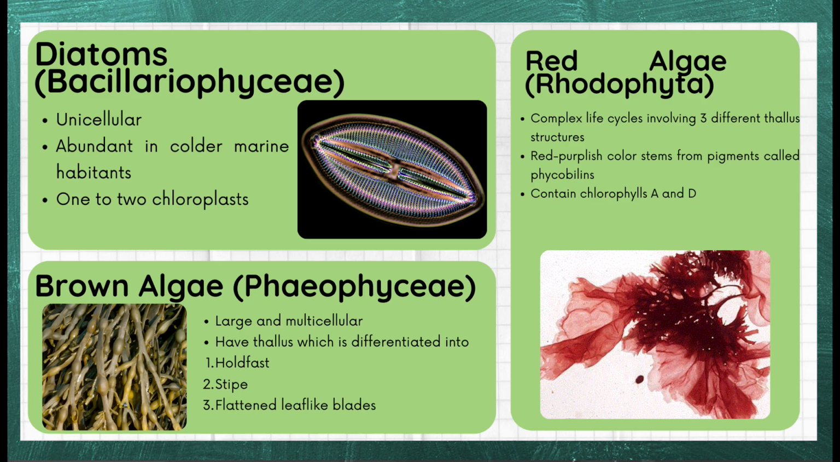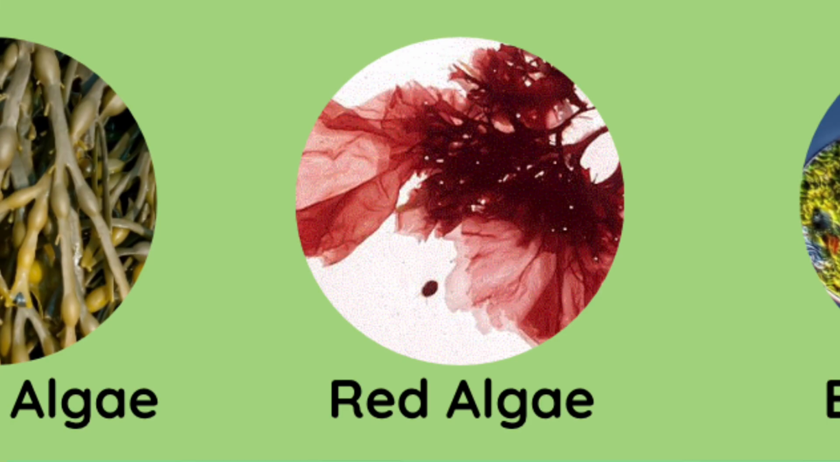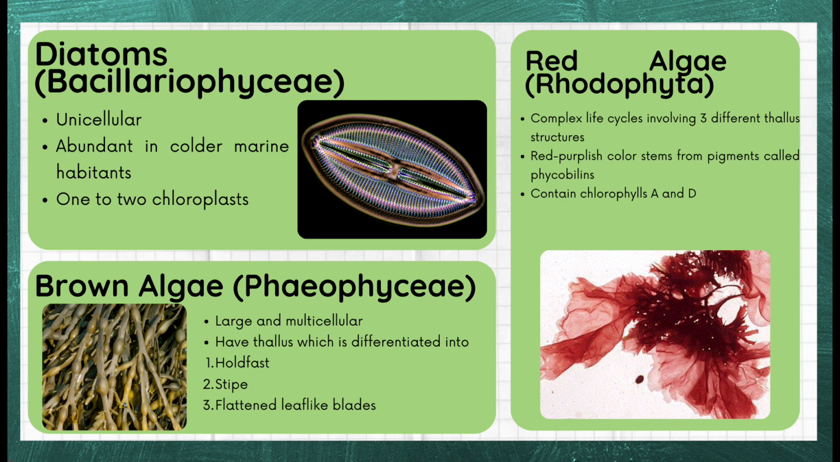Brown algae are large and multicellular, have a thallus, which is differentiated into holdfast, stipe, and flattened leaf-like blades. Red algae, or Rhodophyta, have complex life cycles involving 3 different thallus structures, contain a red-purplish color that stems from pigments called phycobilins, and contain chlorophylls A and D.